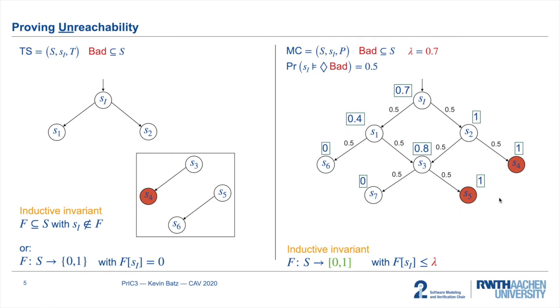First of all bad states have probability 1, and for all other states it holds that the value of the invariant at state S is at least this weighted sum over the successor states. An inductive invariant necessarily over-approximates the probability to reach bad for every state, and if we additionally know that the value of the initial state is at most lambda, then we have proven that lambda is an upper bound.